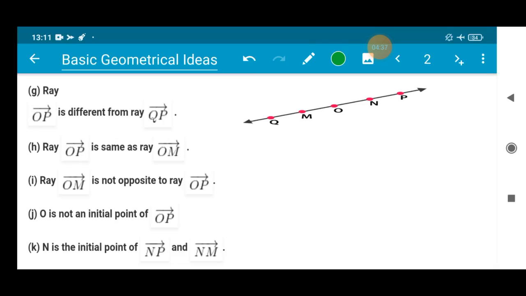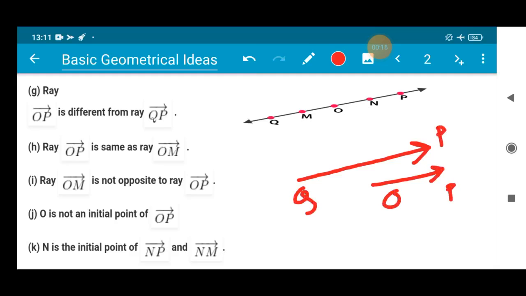So number G, ray OP is different from ray QP. So what do you say about this? Let us discuss by drawing the figure. So this is our ray QP, right, over here, and ray OP. Ray QP is different from ray OP.